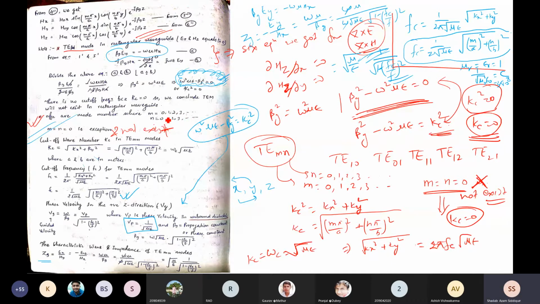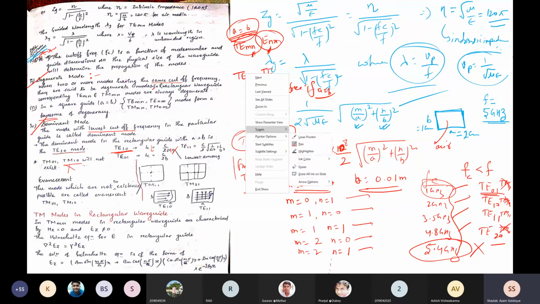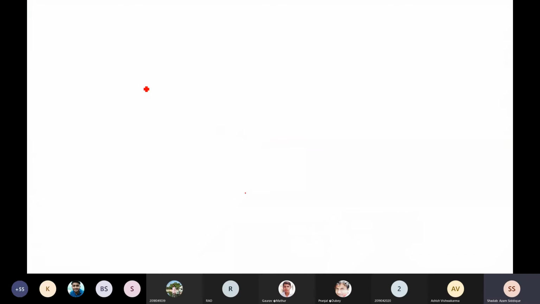Okay, here both should not be simultaneously 0, but in TM mode, 0 does not exist at all. See this figure. We have a dimension, this is called A, this is called B. Right, I'll take a point here. I'm talking about TM only.